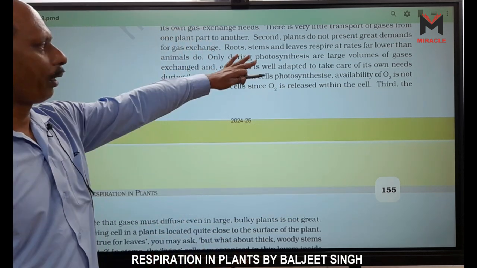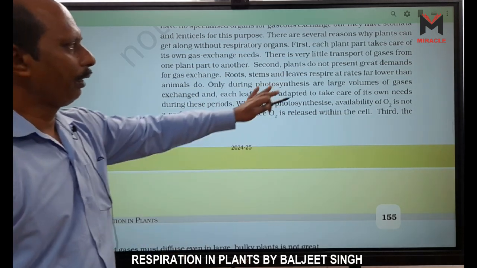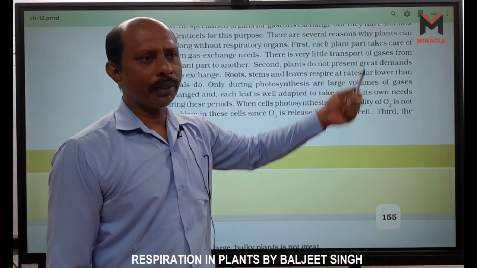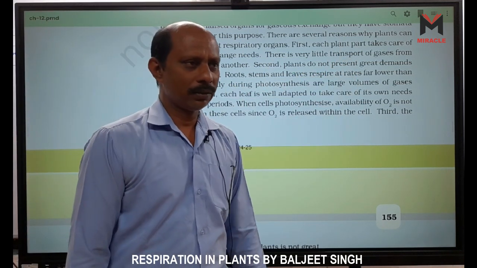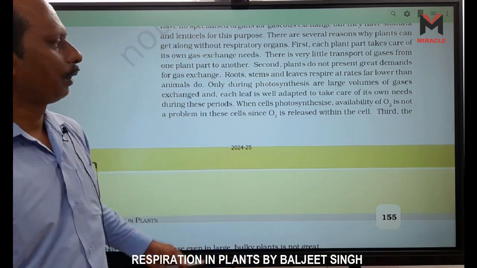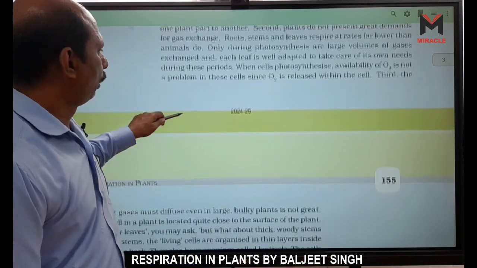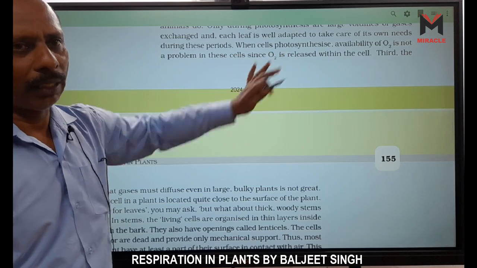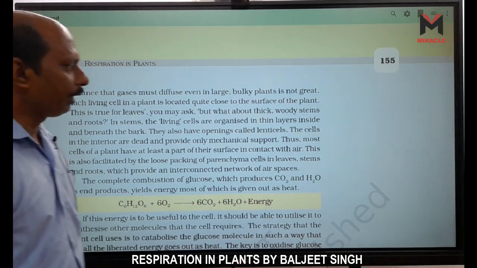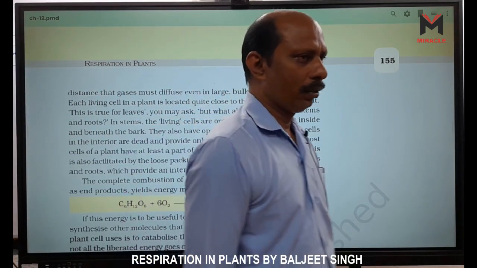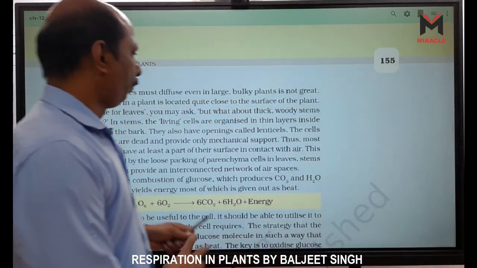Third, what are the two things given here? First, the reason why plants have no organs. What is given? Little transportation of gases, right? Second, they need less amount of oxygen, and oxygen is also released within the cell, right? And third one is the distance that gases must diffuse, even in a large bulky plant, is not great, because each cell is directly exposed to the air.